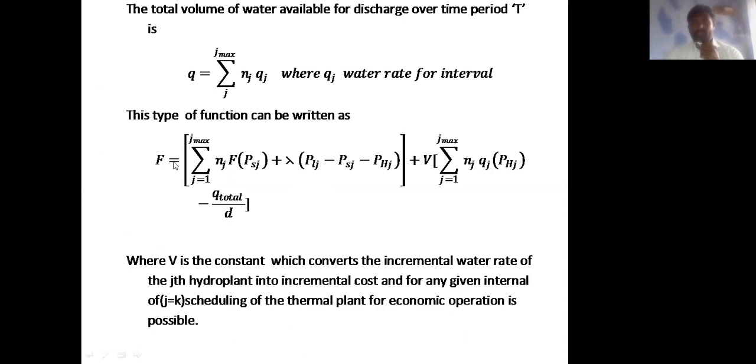Derivative with respect to PSk in the above equation: df by dPSk plus lambda, this term is 0 and that term is 0. Only the remaining term, minus lambda into the derivative of PSk, which is 1, is left. So finally, differentiating with respect to PSk and equating to 0 gives df by dPSk equal to the summation of j equal to 1 to j maximum of df of PSk by dPSk into Nj, minus lambda k equal to 0.